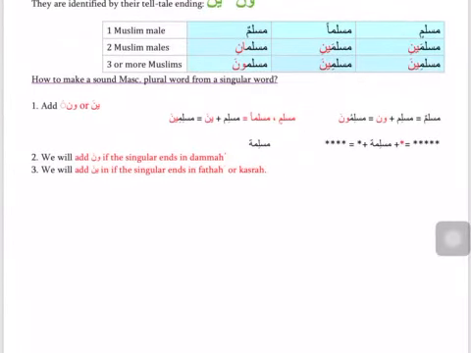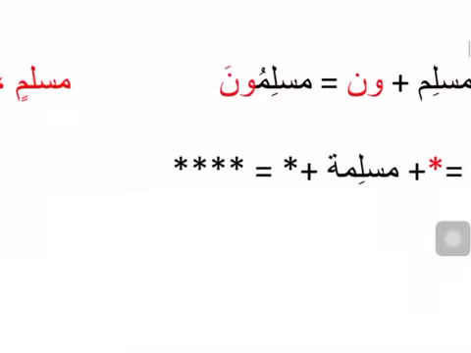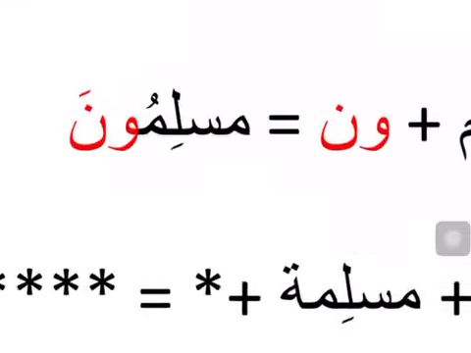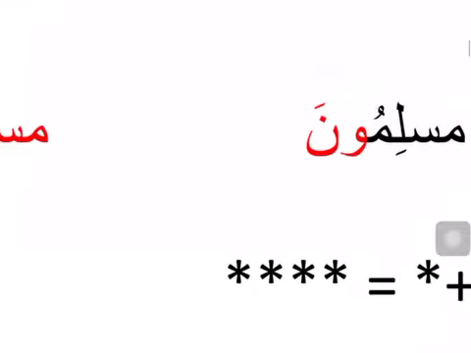So again, repeating the same thing: how do we make sound masculine plural words from a singular word? You add either una or ina. You take the word Muslim and you add una if your mufrad had dhamma. Muslimun, remove the dhammatain, you're left with Muslim, add waw noon, una, result Muslimuna.